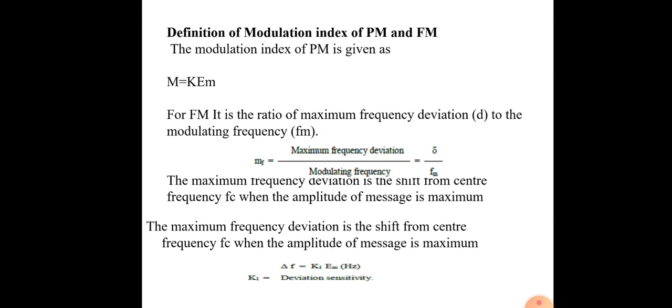Here the modulation index definition is also given. We already know m equal to k em. It is the ratio of maximum frequency deviation to modulating frequency. So m f is equal to maximum frequency deviation divided by modulating frequency. The maximum frequency deviation is represented by del, and the modulating frequency is fm. Also the frequency deviation del f is represented by k1 em, where k1 is the deviation sensitivity. So del f is equal to k1 em.